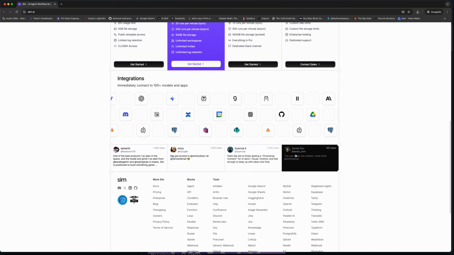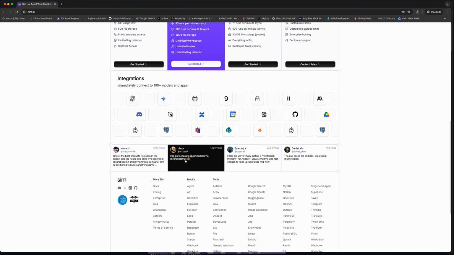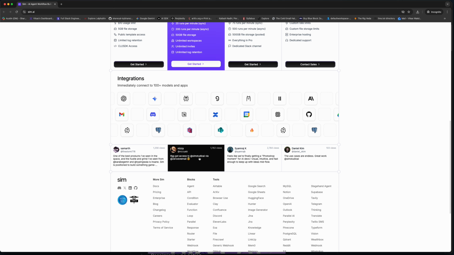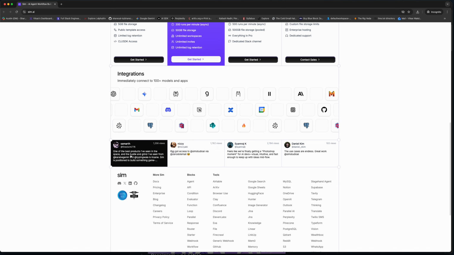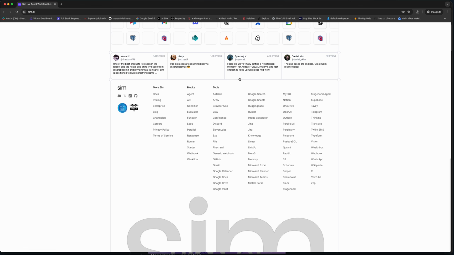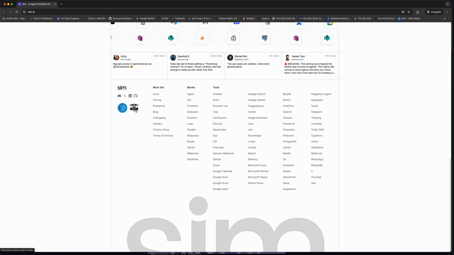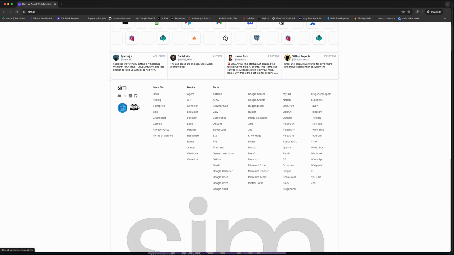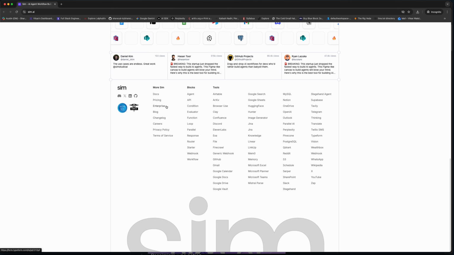And you can also see users are already liking this. You can see Zero.mail's founder got access, and the people are loving it, use cases are endless, great work. Now here are some details, like what security certificates they have gotten, industry standard. So they are a big project, not just a startup.